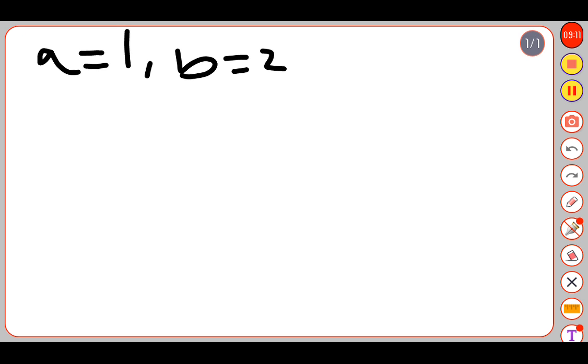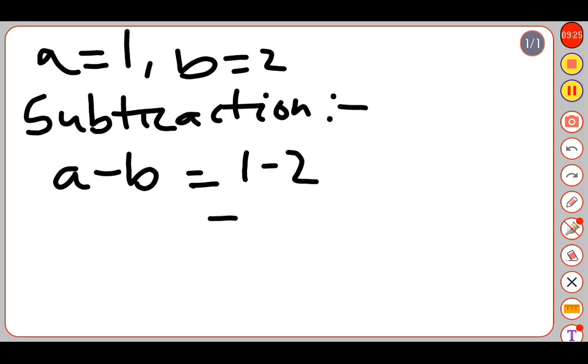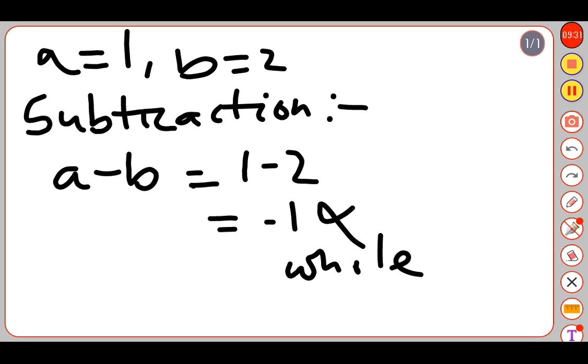So for subtraction, a minus b, that is, by putting the value, 1 minus 2 we get minus 1, which is not a whole number. So what we know from here is that the subtraction of whole numbers does not follow the closure law.